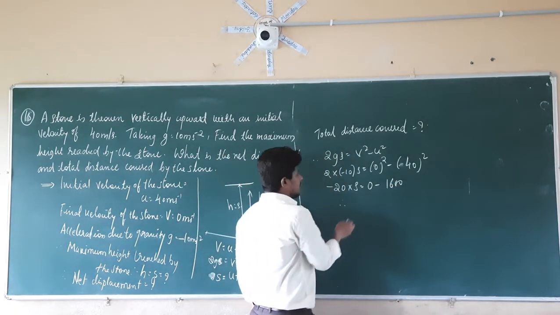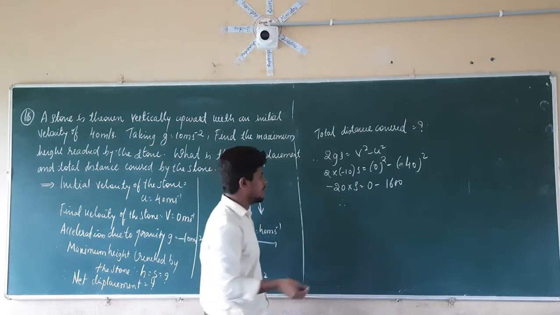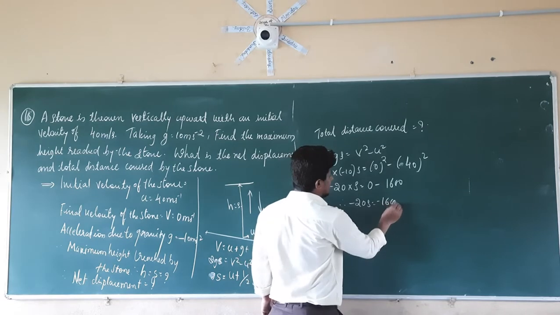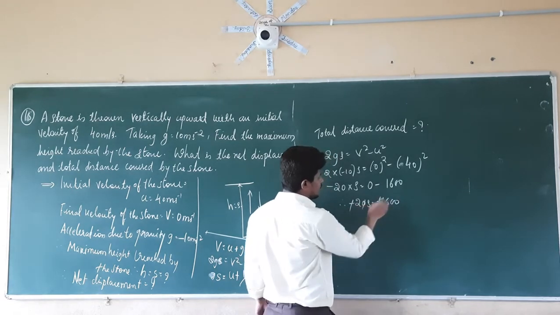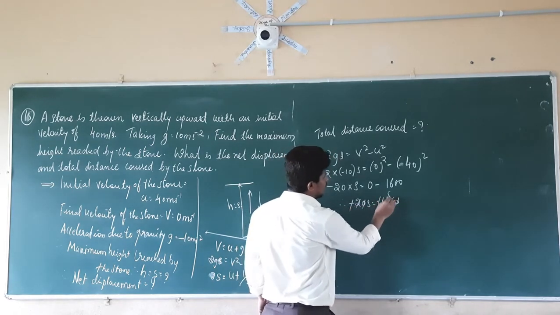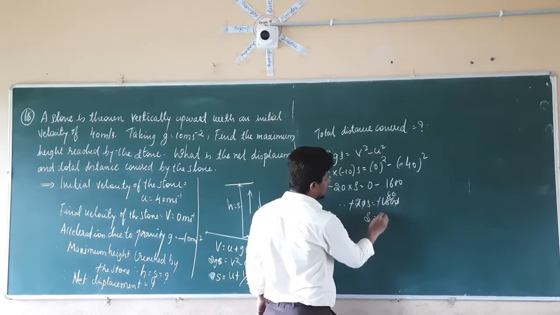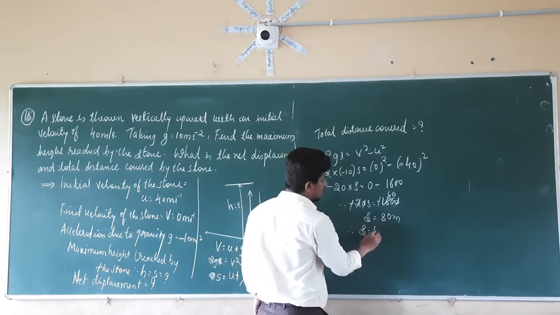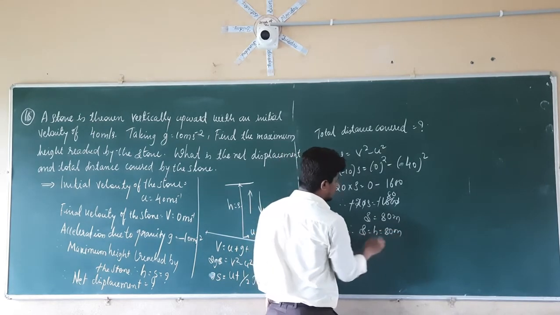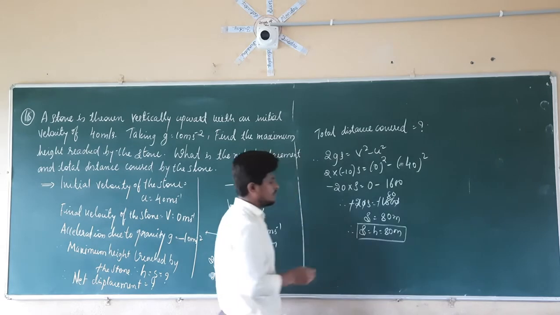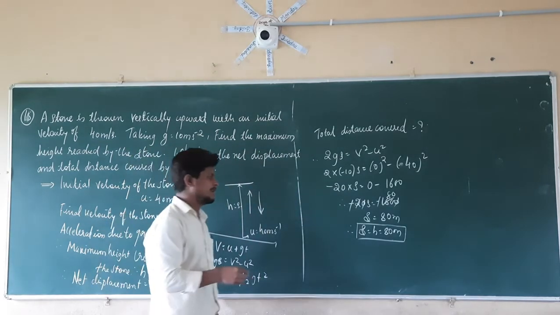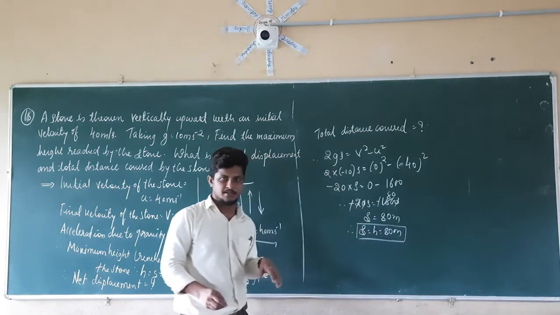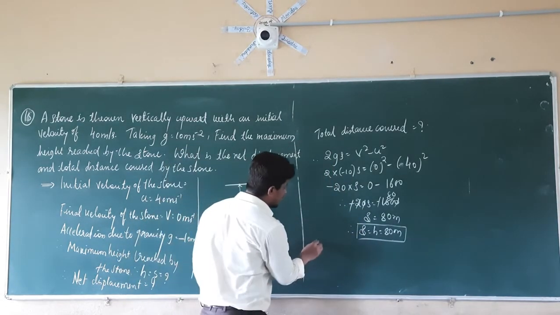So therefore take the unknown value one side and known value one side. So minus 20s is equal to minus 1600. Minus minus get cancelled, 0 gets cancelled. 2 ones are 2, 8 twos are 16. Therefore s is equal to how much? It is equal to 80 meters. So s is equal to h is equal to 80 meters. That is nothing but the maximum height reached by the object is 80 meters.